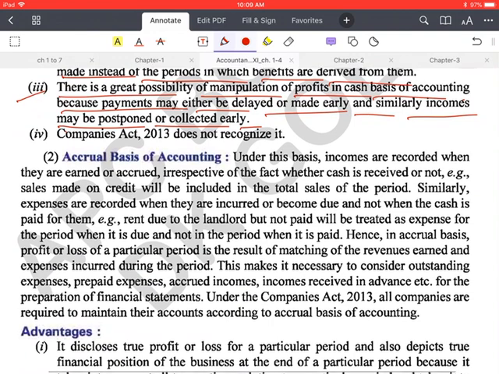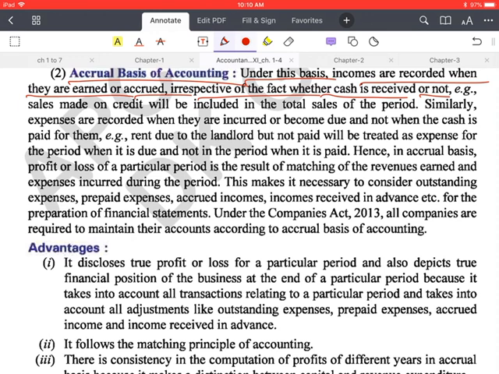Next is accrual basis of accounting. So under accrual basis of accounting, incomes are recorded when they are earned or accrued, irrespective of whether the cash is received or not. Means if income is accrued, it has to be entered in the books of account. If you have received the cash or not, it doesn't matter. Okay. And same is for expenses.